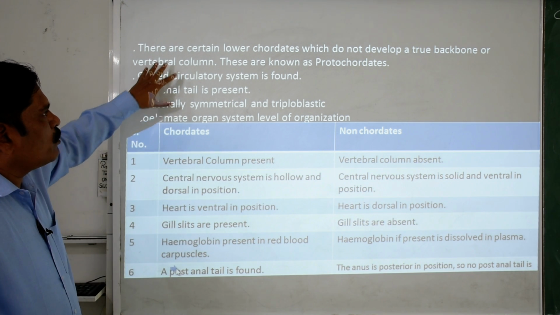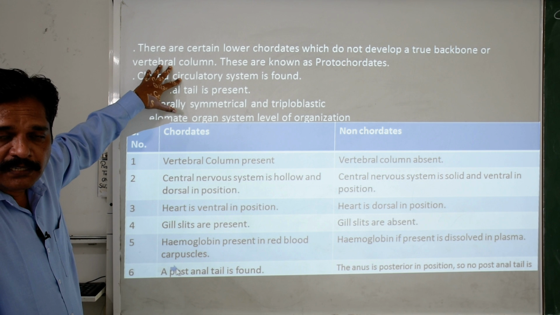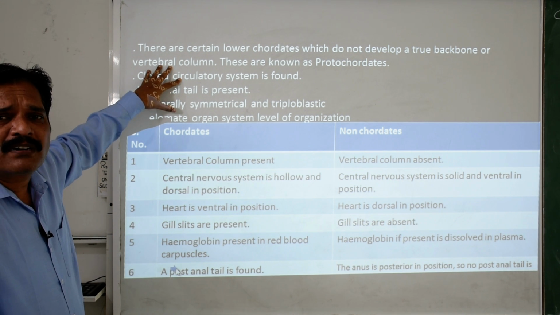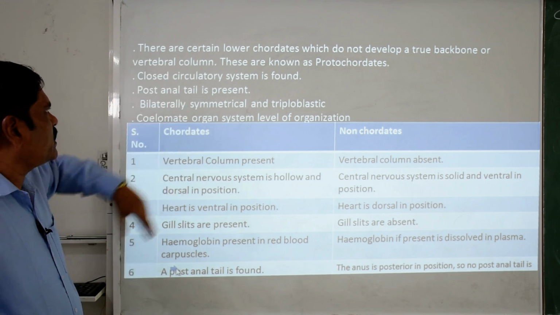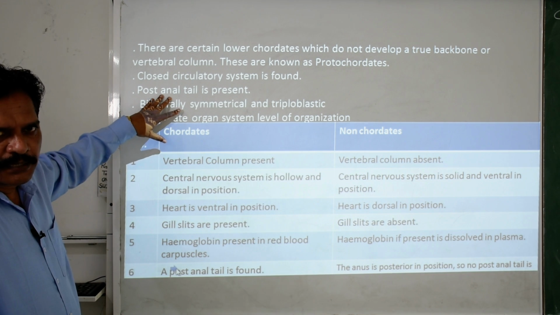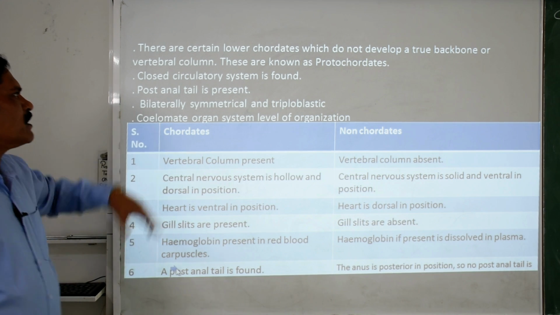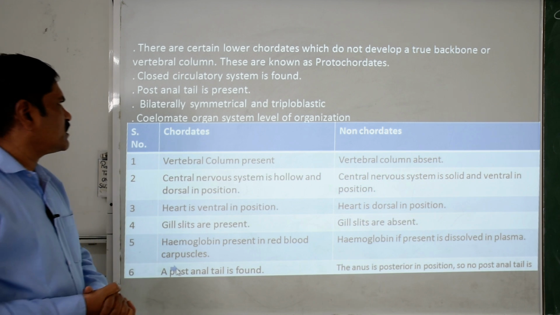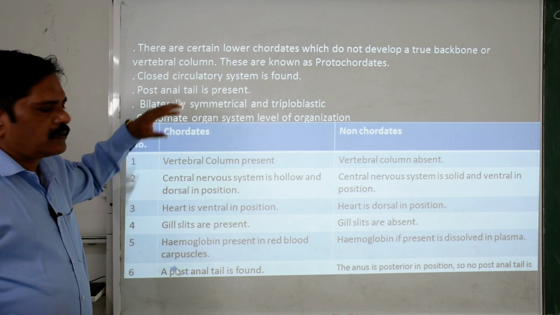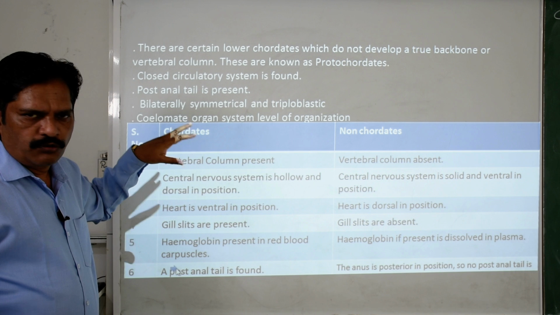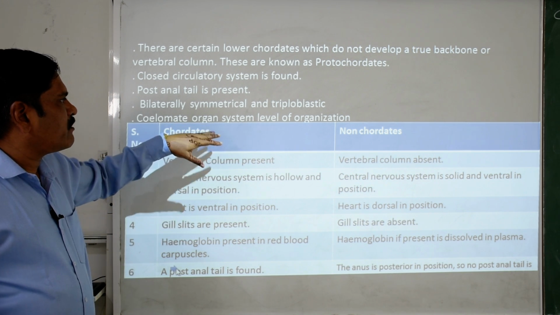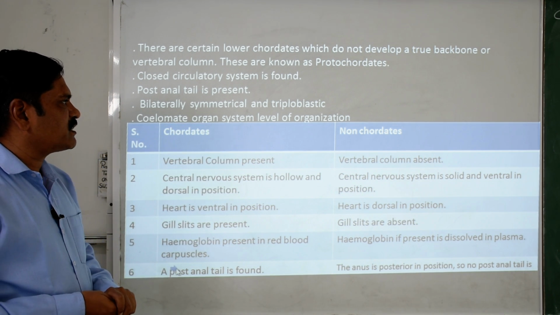Then a closed circulatory system is found, which means the blood never flows in open areas. A post-anal tail is present, which is a special feature. They are bilaterally symmetrical and triploblastic in nature. Coelomate, very well developed, it is eucoelomate in nature. A very well developed organ system or body organization is there.